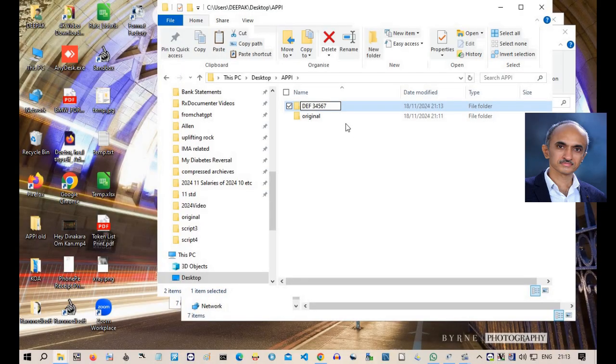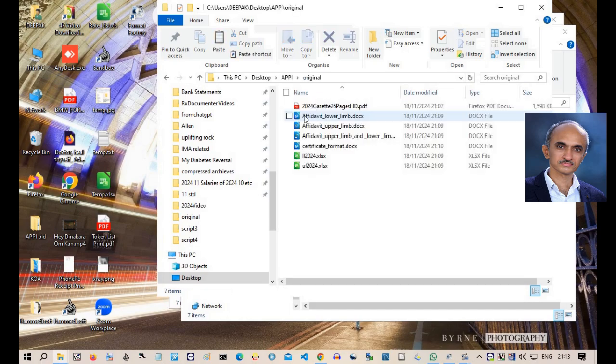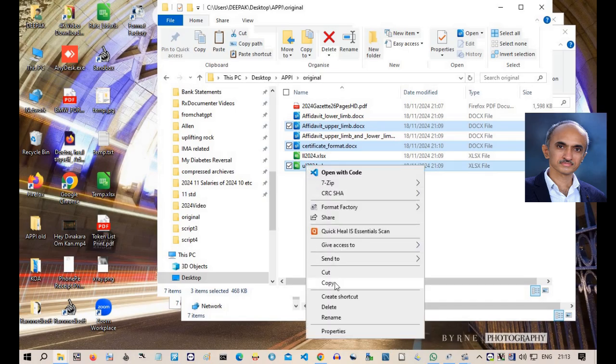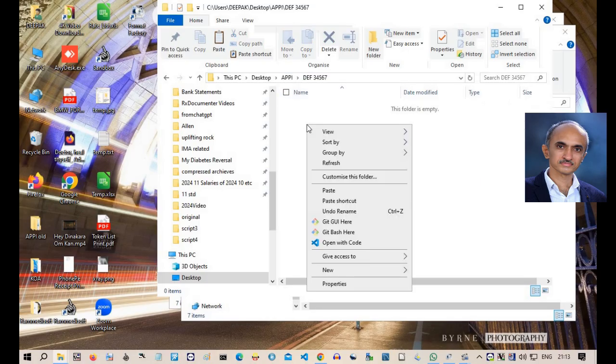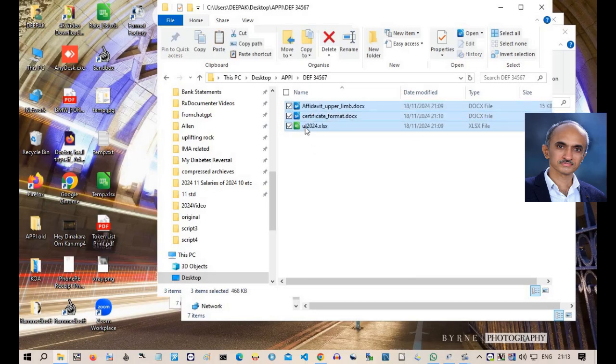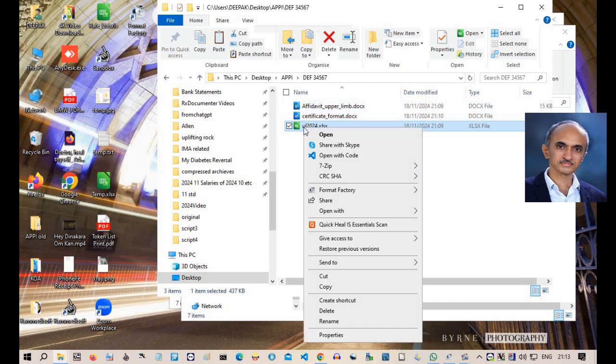Go back to the original folder. Copy the upper limb affidavit, certificate proforma and UL to 024.xlsx file. Go to the folder DEF 34567. Paste the just copied files. Rename the XLSX file to elbow 34567.xlsx.